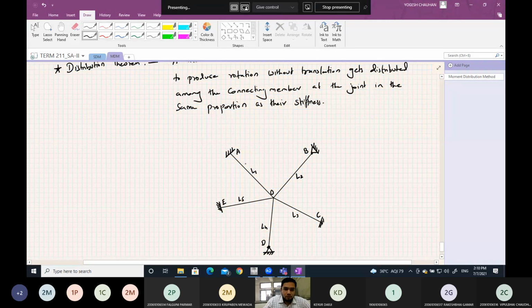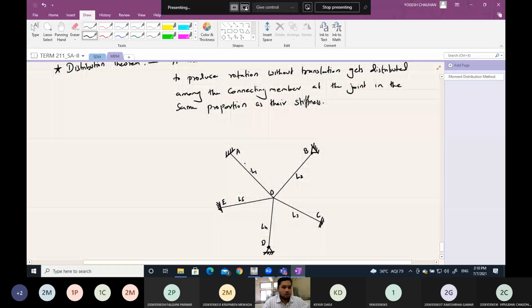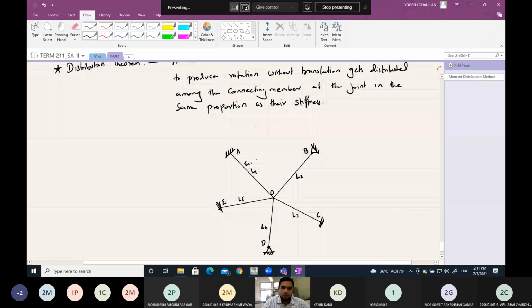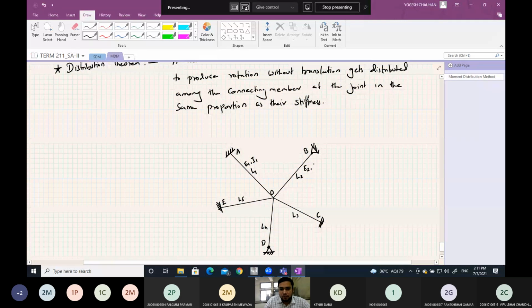The modulus of elasticity of this member be E1, and the moment of inertia of this section be I1. For OB member, the modulus of elasticity be E2 and the moment of inertia be I2.